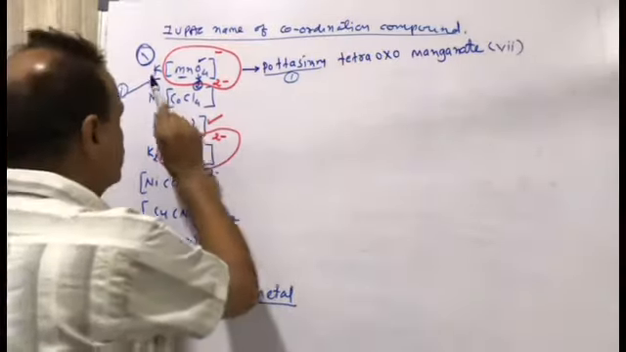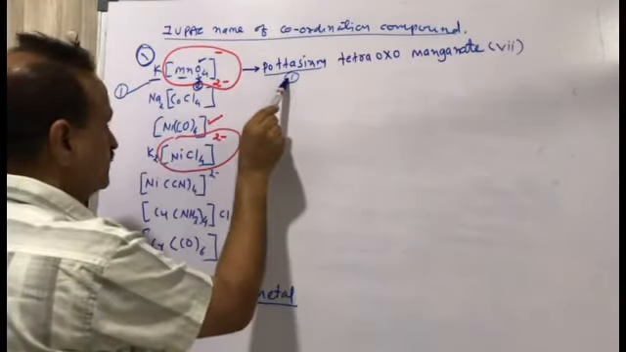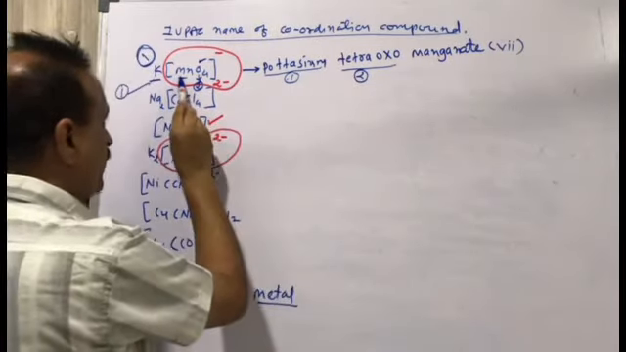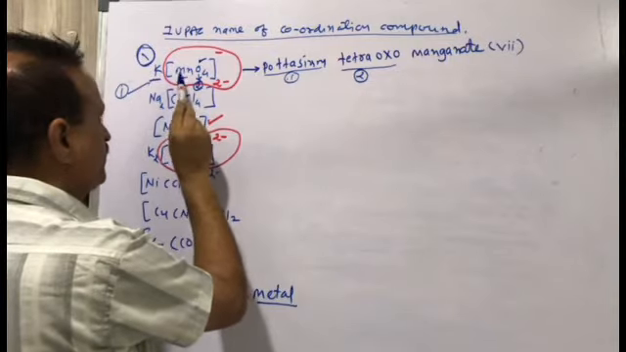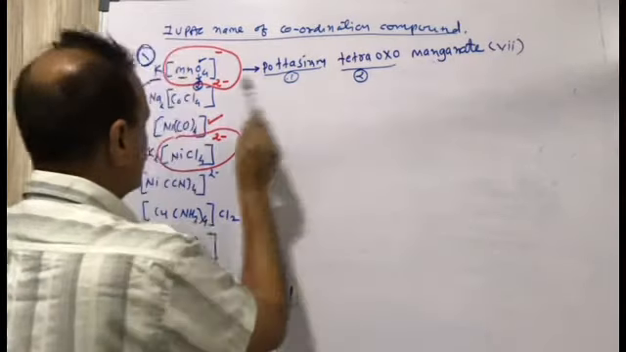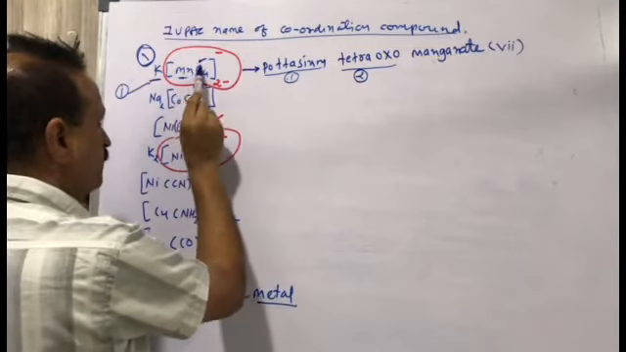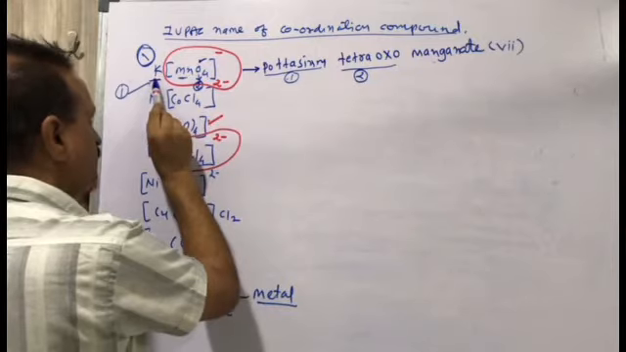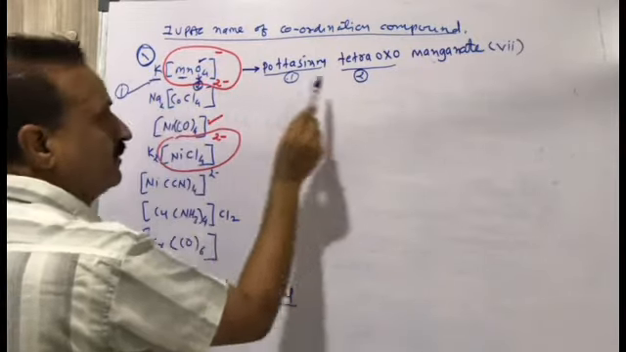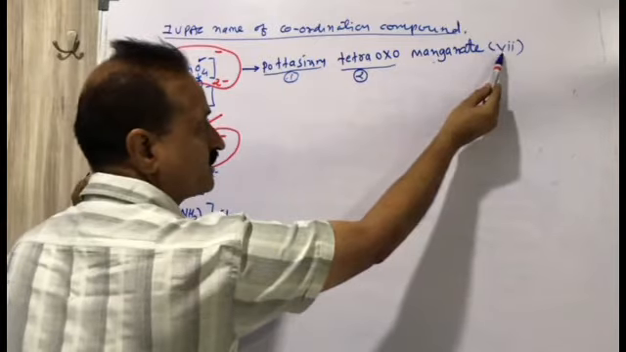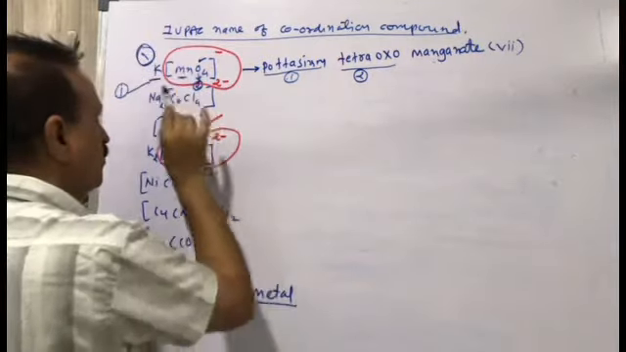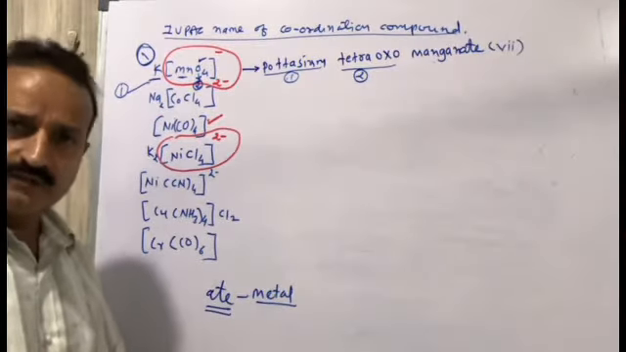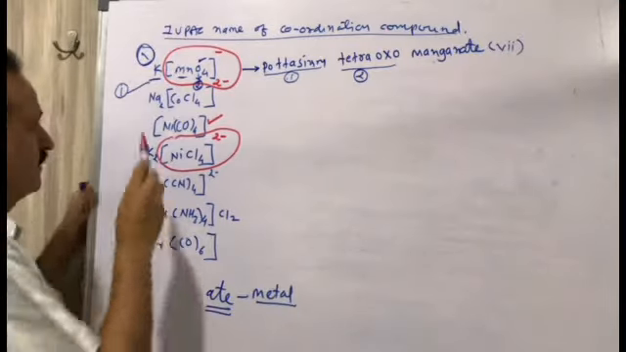So first potassium, then tetraoxo, then not manganese, it is manganate. And the oxidation number of manganate is 7: O is 2 minus, 2 times 4 is minus 8, plus 1 is cancelled, then plus 7 will be the oxidation number. Now there is no remaining element to be given nomenclature.